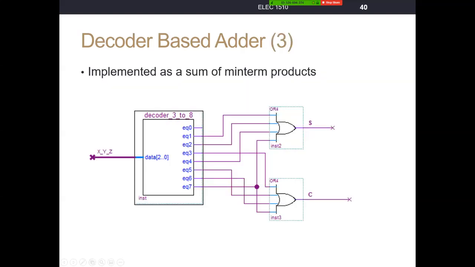Go ahead and use an active high. This has to be an active high decoder to uniquely generate the ones. And this is how we implement a full adder with an active high decoder. Remember, active high decoder, minterm generator. You need the OR gates out here because you OR the minterms together.